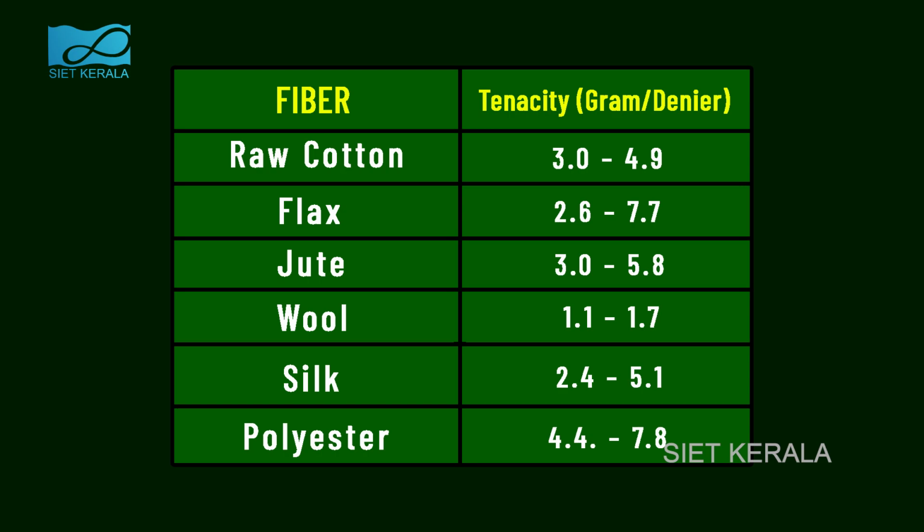Raw cotton has a tenacity of 3.0 to 4.9 grams per denier, whereas flax has 2.6 to 7.7 grams per denier. Jute has a tenacity of 3.0 to 5.8 grams per denier. Wool has 1.1 to 1.7 grams per denier. Silk has a tenacity of 2.4 to 5.1 grams per denier. And polyester has a tenacity of 4.4 to 7.8 grams per denier.